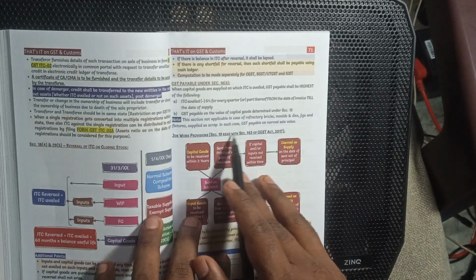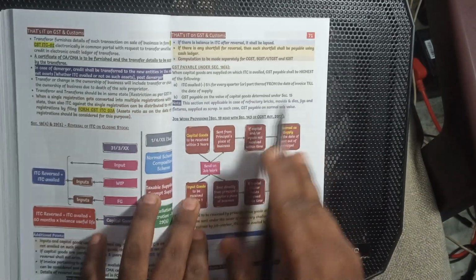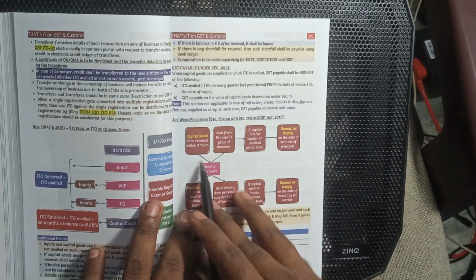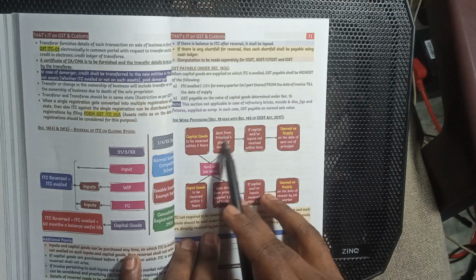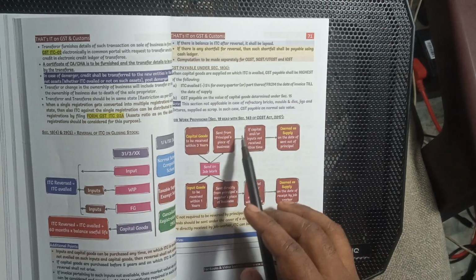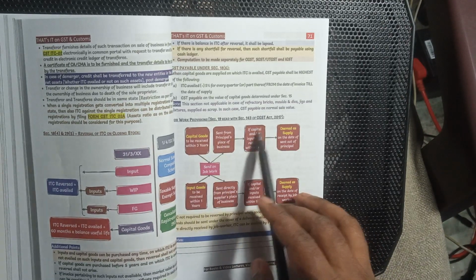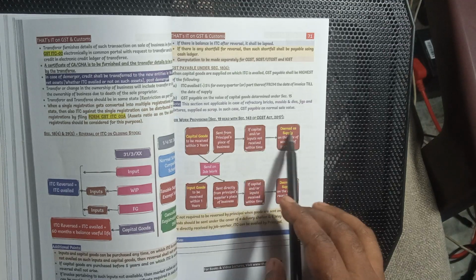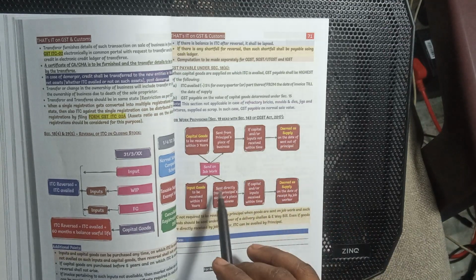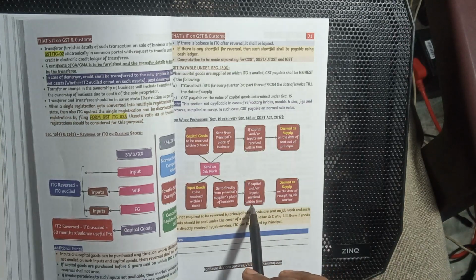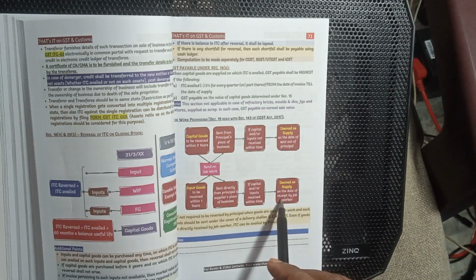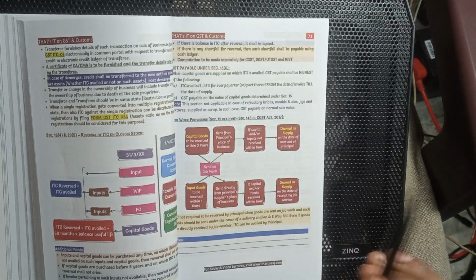Job work: Section 19 read with Section 143 of GST. Capital goods are to be received back within 3 years after being sent for job work. Input goods are to be received within 1 year. When sent from the principal's place of business or supplier, and if the capital goods or input are not received in time, it is deemed as supply on the date sent by the principal. If sent directly from the supplier's place of business, and the capital goods or input are not received in time, it is deemed as supply on the date of receipt by the job worker.